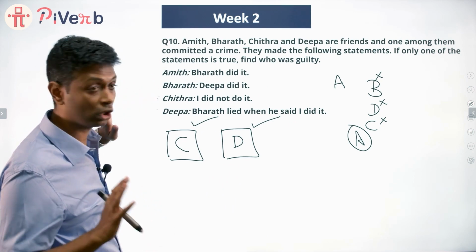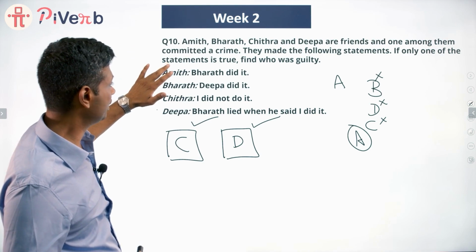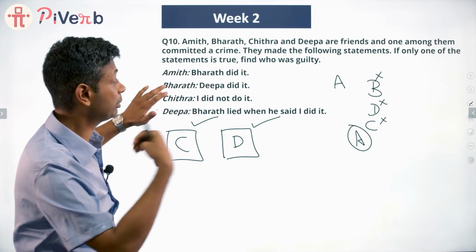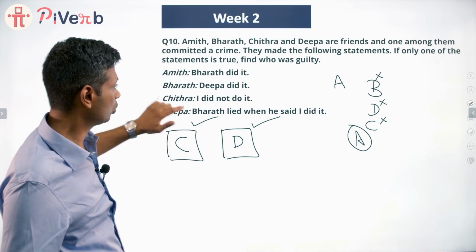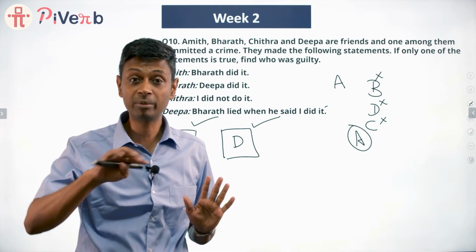See, Chitra is saying I did not do it. That means Chitra did not commit the crime. Other three should have lied. Bharat did it. That should be wrong. That means Bharat did not do it. Deepa did it. That should be wrong. That means Deepa should not have done it. This is true. B, D, C have been eliminated. From the first three statements, we can infer that A committed the crime.